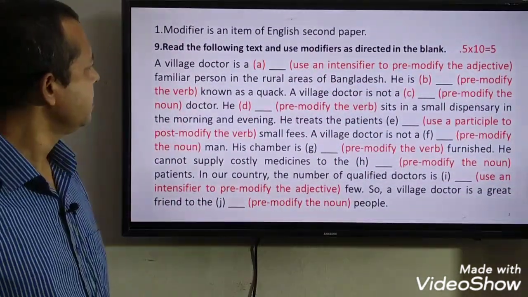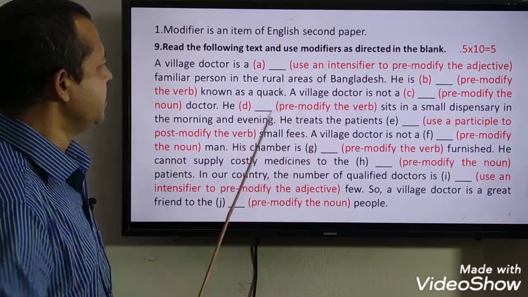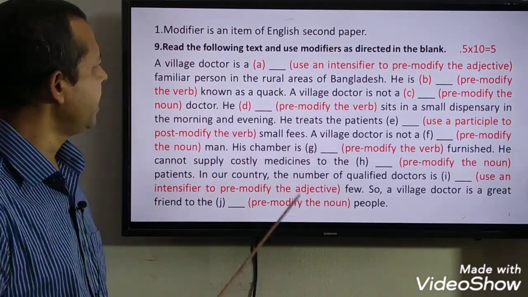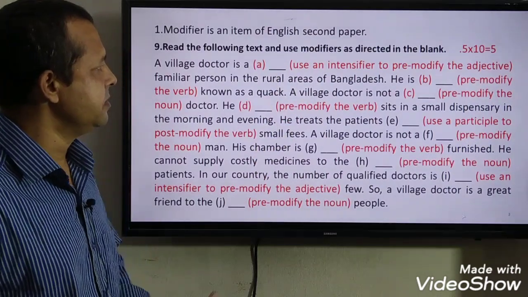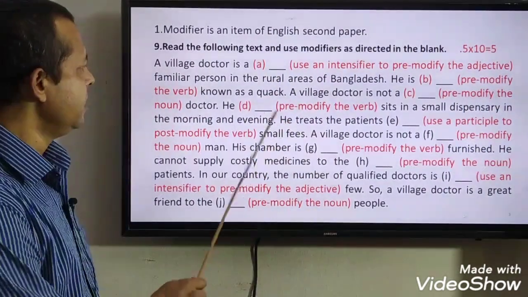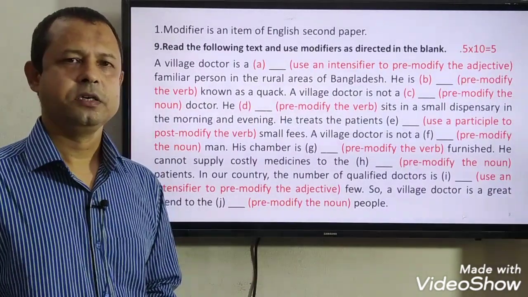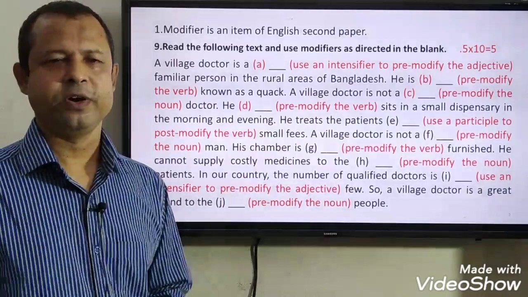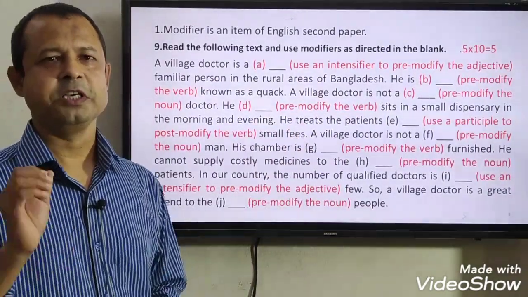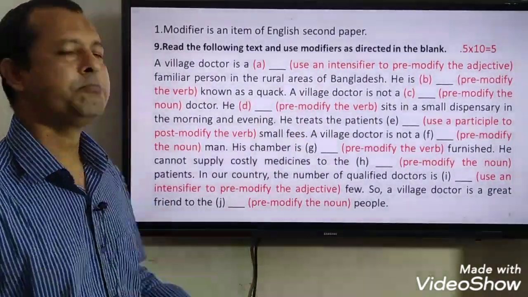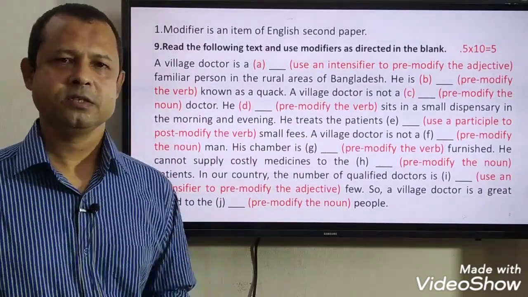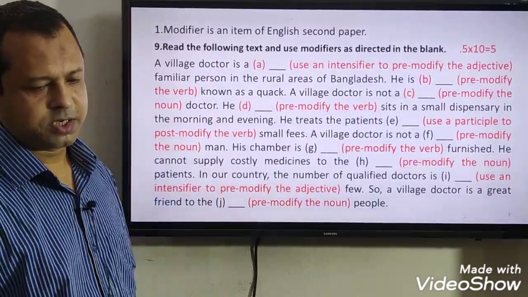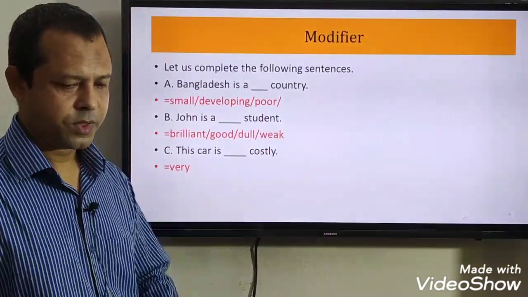In the question paper, you will get an item like this: Read the following text and use modifiers as directed in the blank. In the text, you will get 10 blanks. You have to use modifiers in these blanks. For each correct answer, you will get 0.5 marks. If 10 answers are correct, you will get a total of 5 marks. Now let us go to our topic.